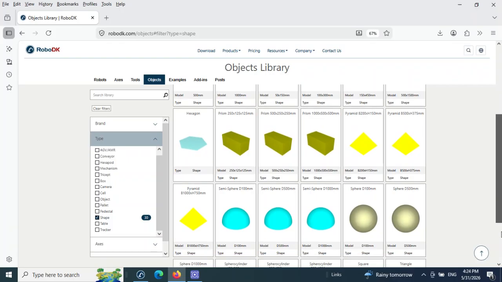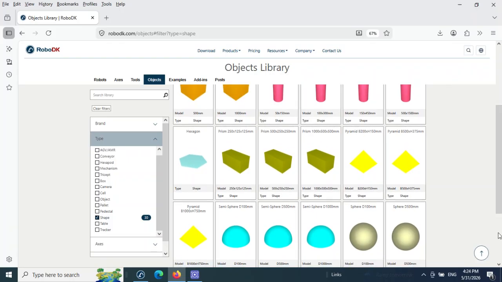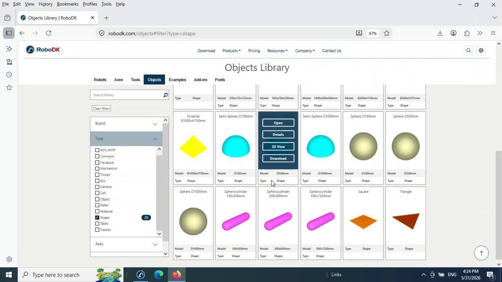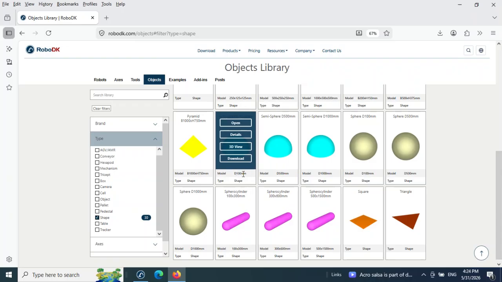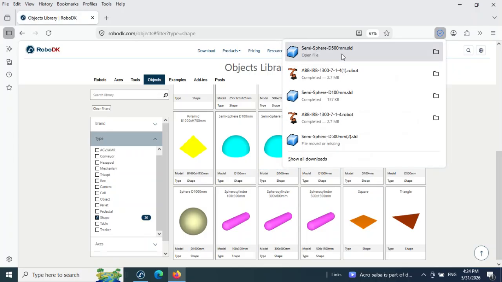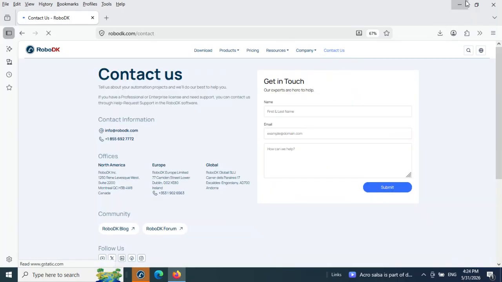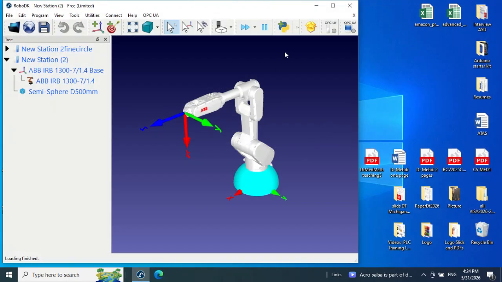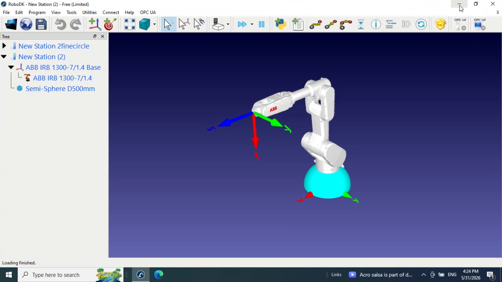We need to bring a semi-sphere with diameter 500, as you can see here. We have others, diameter 100 and diameter 1000, but we need this part number. So download it and double click on the component, and the component will appear here.